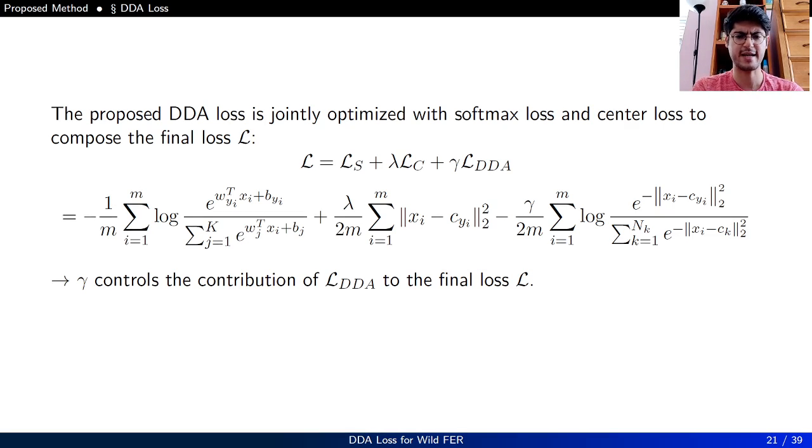The proposed DDA loss, as mentioned, is jointly optimized with softmax loss and center loss to create the total loss, and the contribution of center loss is controlled by the hyperparameter lambda, and the contribution of DDA loss is controlled by the hyperparameter gamma.